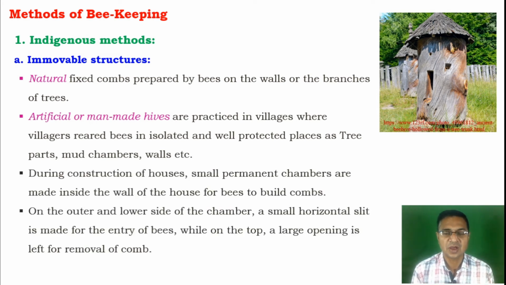During the construction of the houses, the villagers make a small permanent chamber inside the wall of the house, which is very effective for the bees to build combs. At the outer side and somewhat the lower side of that chamber, a small horizontal slit is made by the villagers for the entry of the bees, while on the topmost position a large opening is present for the removal of the comb or collection of the material.